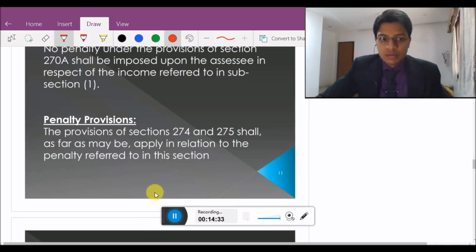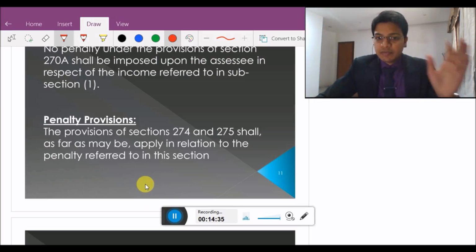Penalty provisions: the provisions of sections 274 and 275 shall, as far as may be, apply in relation to the penalty referred to in this section. The normal penalty provisions would be applicable.